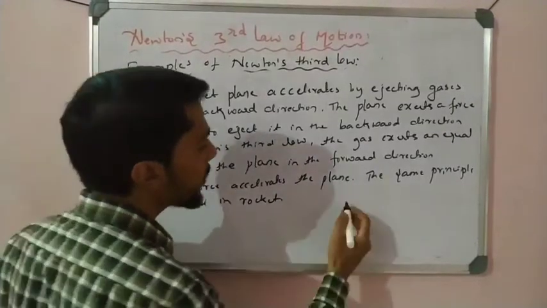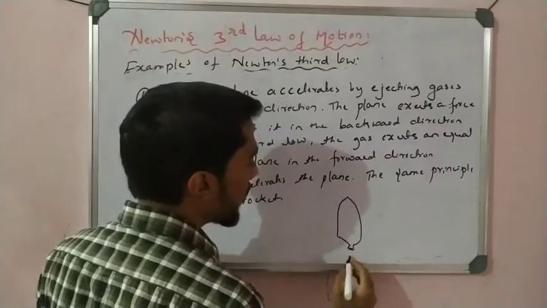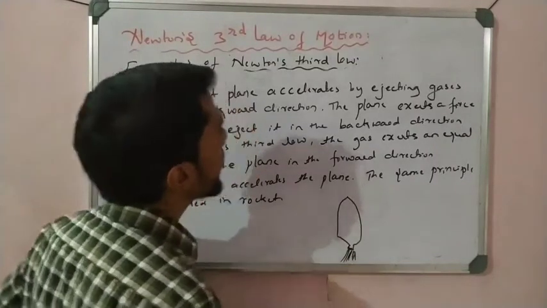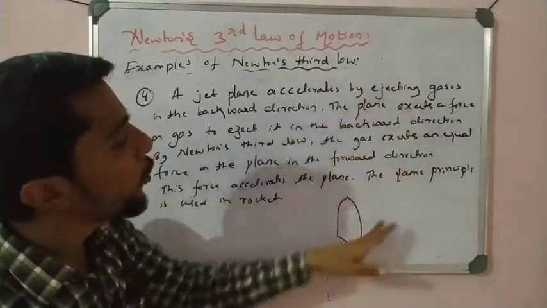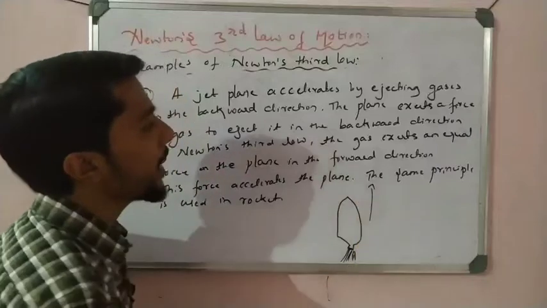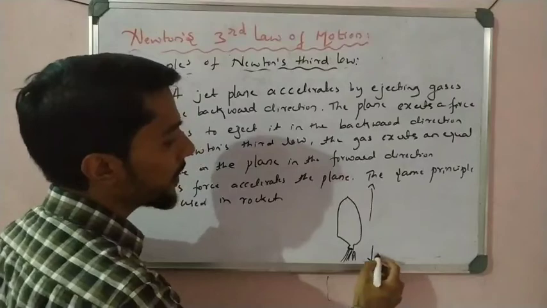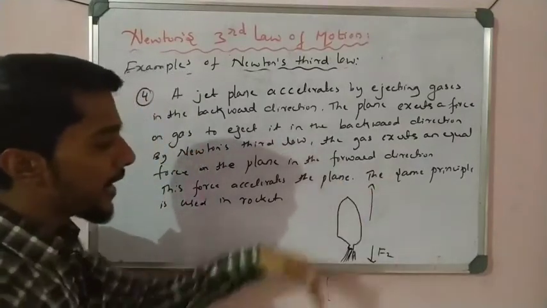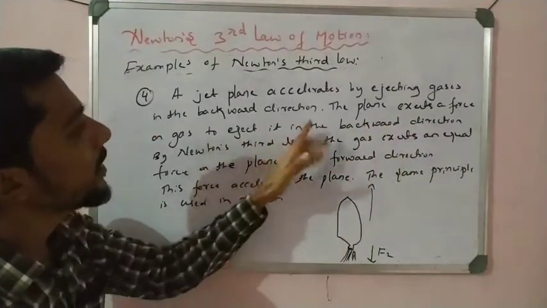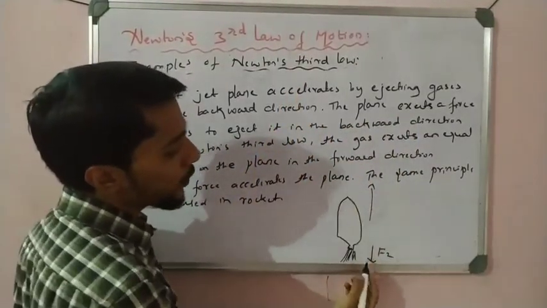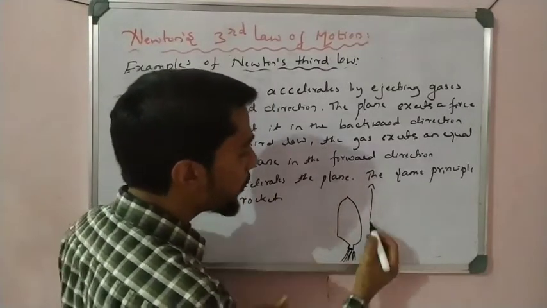For example, you can imagine a rocket here. So what happens? In the rocket, the gas is pushed out here. Whether it is a jet plane or a rocket, it moves in the forward direction by ejecting gases in the backward direction like that. The plane exerts a force on the gas, ejecting it in the backward direction, so the gas force on the plane is in the upward direction.